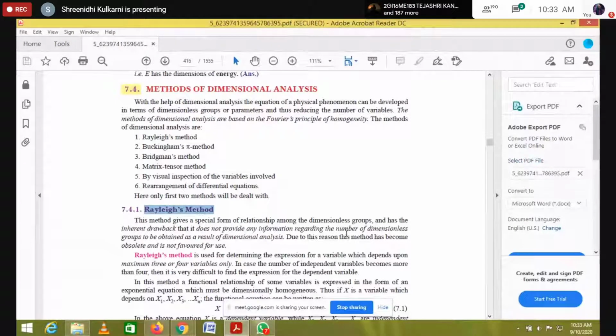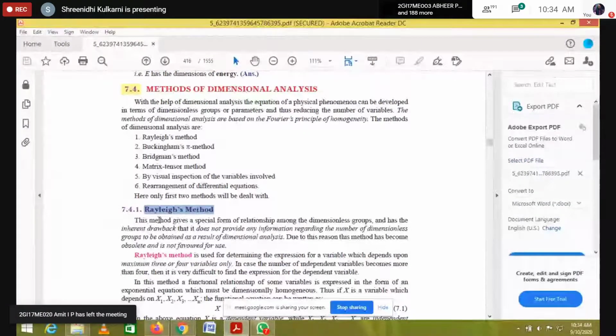Suppose I give only 2 to 3 variables, for example the generating head, pressure, and the speed of the rotor. If I give only 3 variables, then we can use this Rayleigh method, when the number of variables is minimum. When the number of variables is maximum, meaning more than 3 to 4, we can't use the Rayleigh method. That is the main drawback of the Rayleigh method.